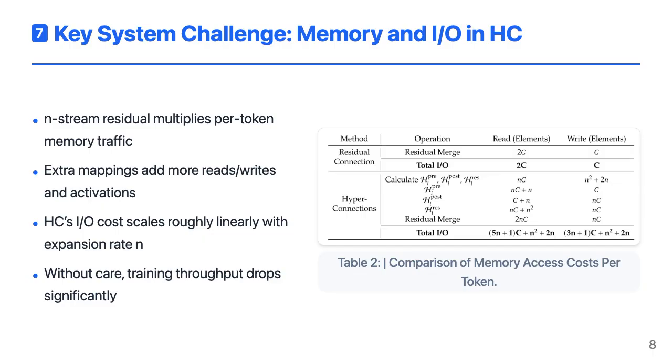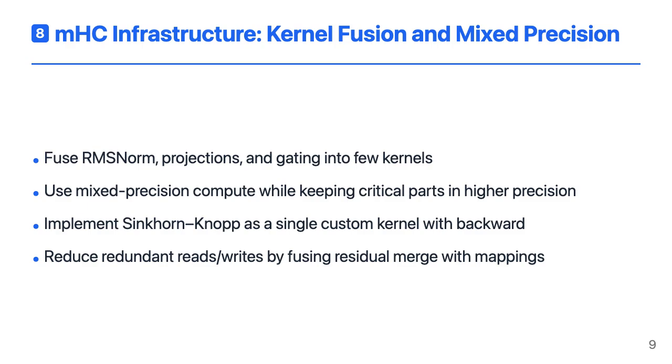On top of that, the intermediate activations for these mappings must be stored for backprop, further increasing GPU memory usage and pipeline communication. To make mHC practical at LLM scale, the authors invest heavily in low-level optimization. They fuse operations that touch the same data into single kernels. For example, RMSNorm, linear projections, and gating are combined so the hidden state is loaded once, processed, and stored once. They use mixed precision to exploit fast tensor cores while keeping sensitive accumulations in higher precision for numerical safety.